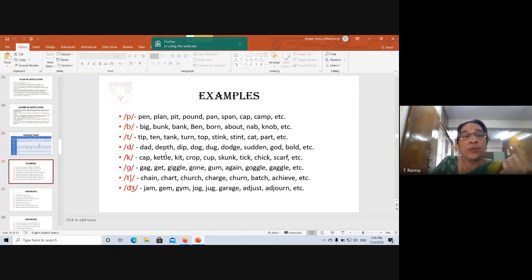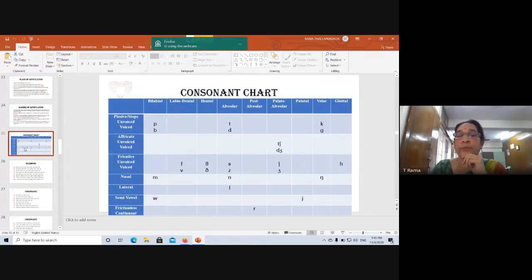Now I want you people to write at least three words for each sound. Then I would know if you're able to recognize the sounds. For p, I told you, and I gave you a glance of the other examples also. So if you can quickly give me those, it would be nice.